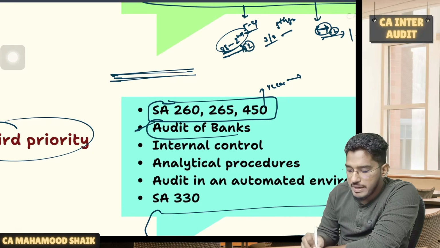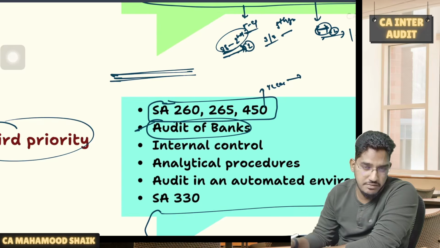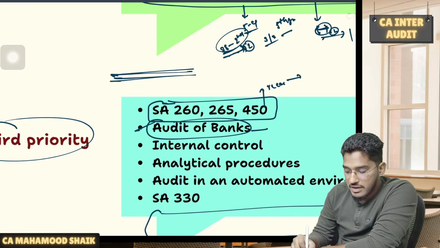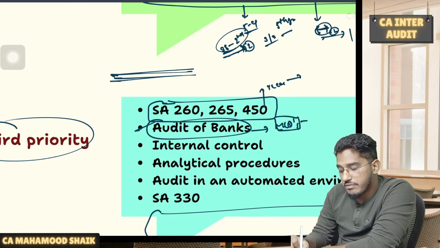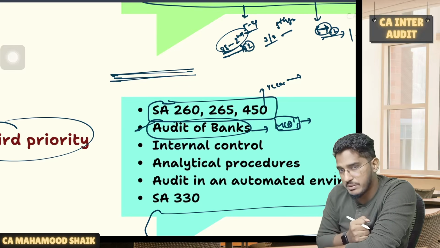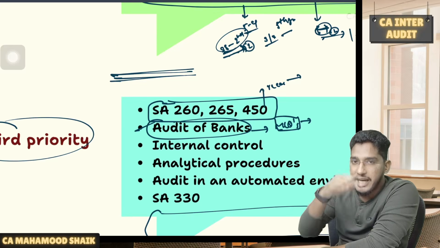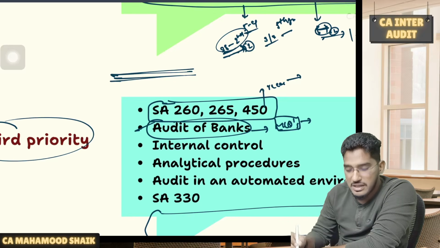Then I have kept audit of banks. Sir, audit of banks, will there not be any question? Compulsory question will be there. 100% compulsory question will be there. And if you follow my channel, recently I have uploaded a video of only MCQ topics. What are the topics in the audit of banks chapter where there is a chance of asking MCQs? I have done the video the day before the exam. In the recent September 25 examination, the night before the exam date, I uploaded the video of MCQ topics in the audit of banks.